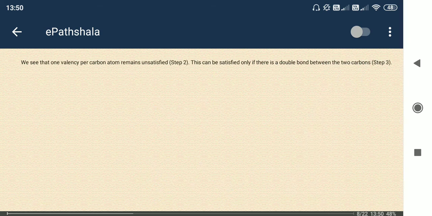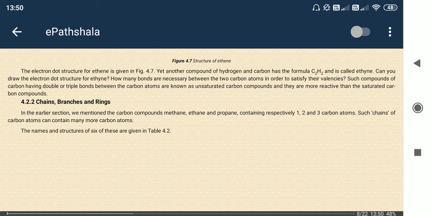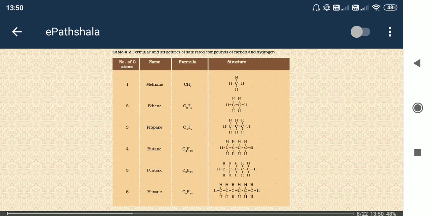Okay, so the next one. Here the same thing is shown. So chains, branches and rings, this is interesting. So you can see what is a chain, branches and rings. So methane, we know methane. In case of methane, CH4, 4 bonds are surrounding the one carbon atom, so 4 C-H bonds are present.